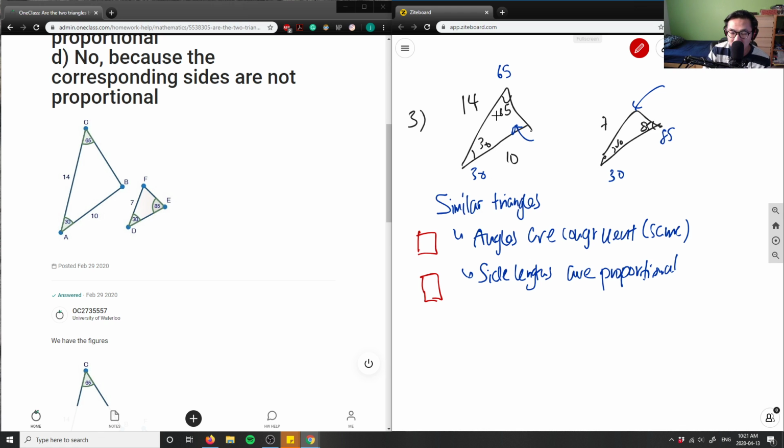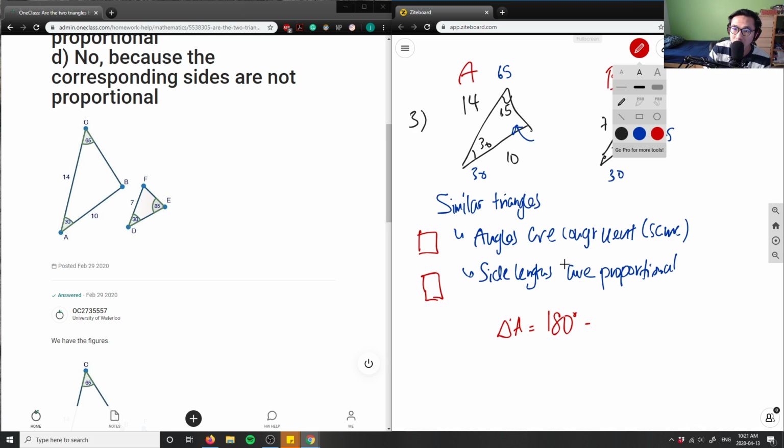So we have this triangle. This here is triangle A, and this here is triangle B. So in triangle A, if I want to find the interior angles of a triangle, I have to subtract from the total, right? Sum of all interior angles in a triangle is 180. Or actually, no, this is not triangle A here. Sorry, my notation is bad. I'm going to define this as x, and this here is y, okay?